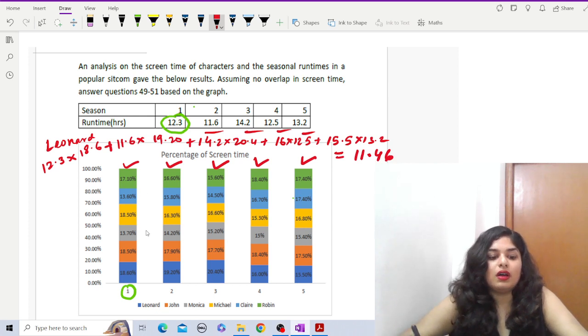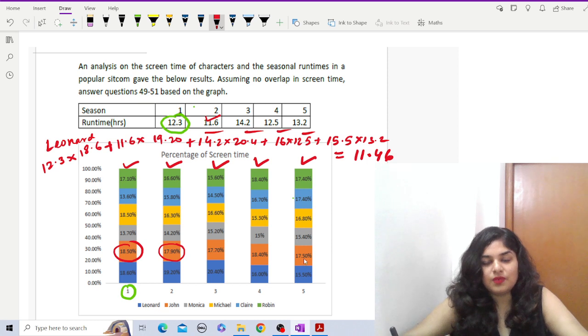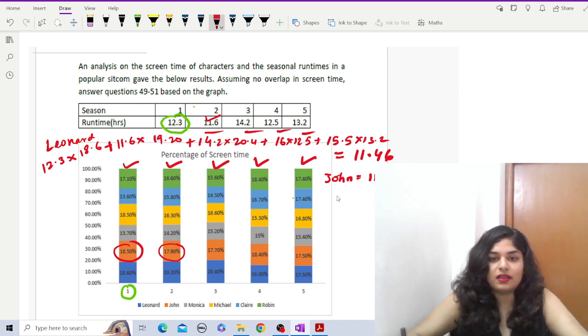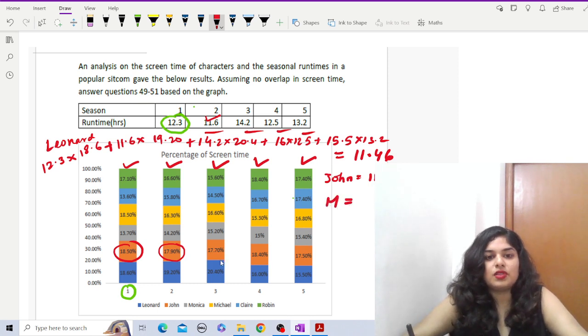So again, next let us say for John. John is orange, like this is John. So 18.50 into 12.3 plus 17.90 into 11.6 plus 17.70 into 14.2 plus 18.40 into 12.5 plus 17.50 into 13.2. So we will get John as 11.48.